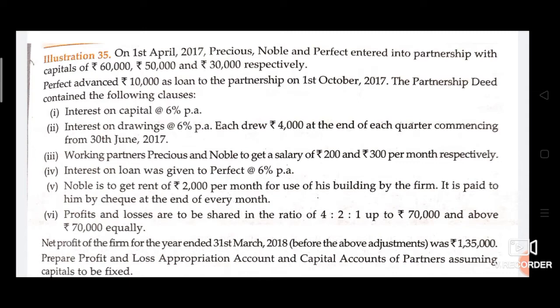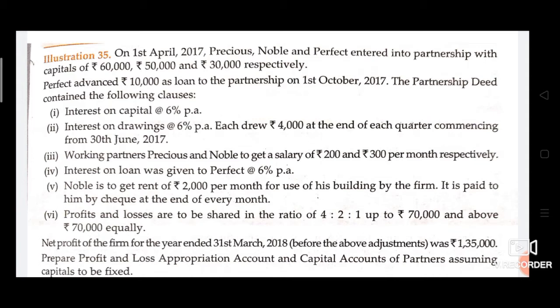See the problem. On 1st April 2017, Precious, Noble and Perfect entered into partnership with capitals of rupees 60,000, 50,000 and 30,000 respectively. Perfect advanced rupees 10,000 as loan to the partnership on 1st October 2017. The partnership deed contained the following clauses.